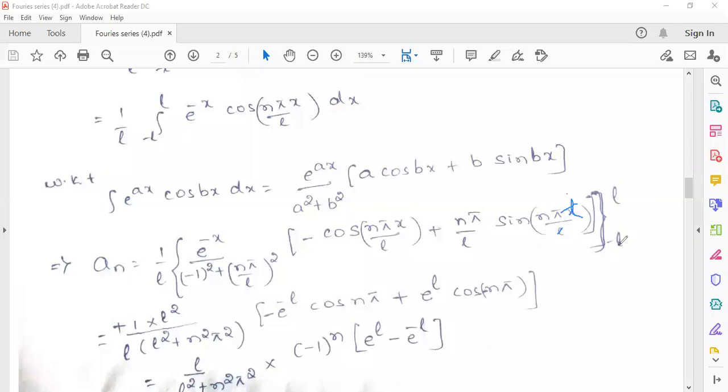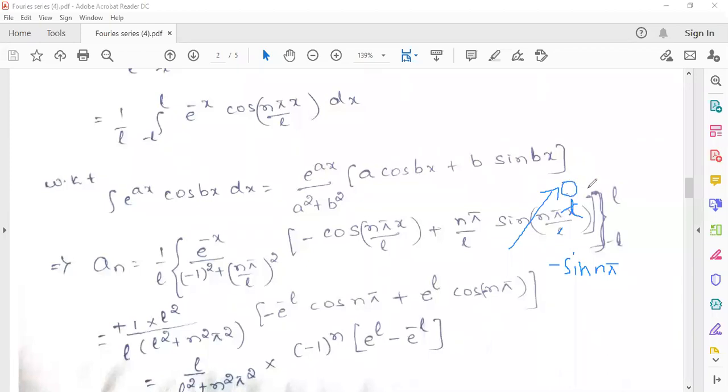And if you put the lower limit, it will become sin of nπ into minus L by L. Once again you can cross out L, so it will become sin of minus nπ, which we can write as minus sin nπ. So once again it will become 0. So both the upper and lower limit for the second term, that is sin(nπx/L), become 0. So there is no need to apply the limits for this one.